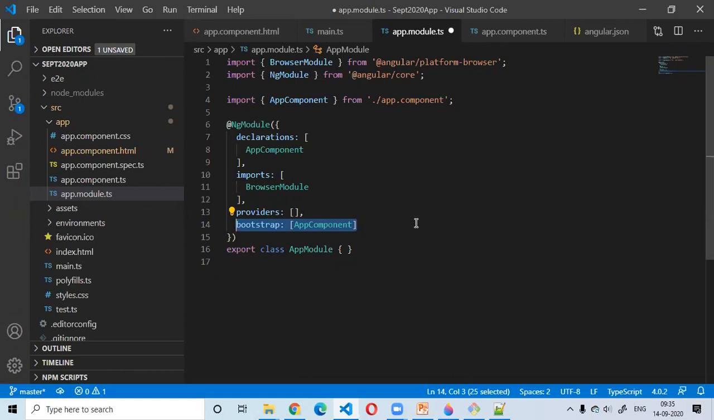That means you have to mention at least one component in the bootstrap as the bootstrap component of our application, which is going to be the entry point of our application as far as the HTML is concerned. Because ultimately my component is going to display something, right? So this is the root component of my application, because my module is not going to display anything anywhere, right?